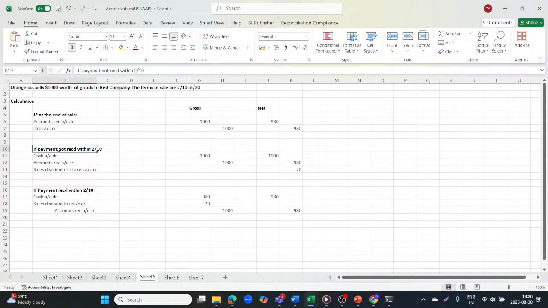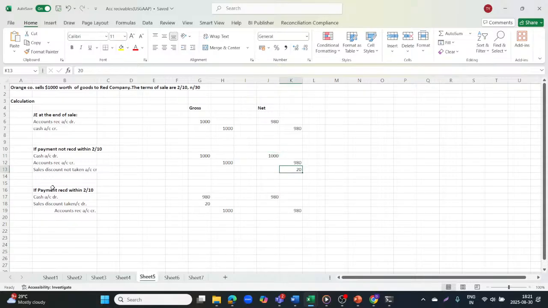If not received within 2/10, that means we have not received the money within 10 days, so there will be no discount. So cash account debit 1,000 and accounts receivable account credit, because we have received the money, so 1,000 and receivables will be reduced, so 1,000, and for sales discount there will be nothing. And in the net concept, 1,000 will be received, 980 will be accounts receivable, 20 will be the sales discount.